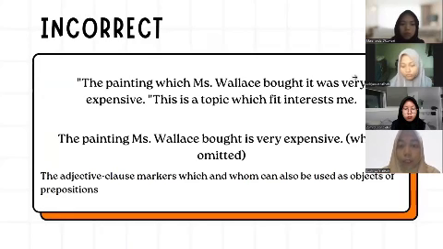When the markers which, that, and whom are used as objects in relative clauses, they can correctly be omitted. For example, the painting Mrs. Wallace bought is very expensive, with which omitted. To explain, the adjective clause markers which and whom can also be used as objects of prepositions. And the next example: that is the topic I will write on. That is the topic on which I will write.